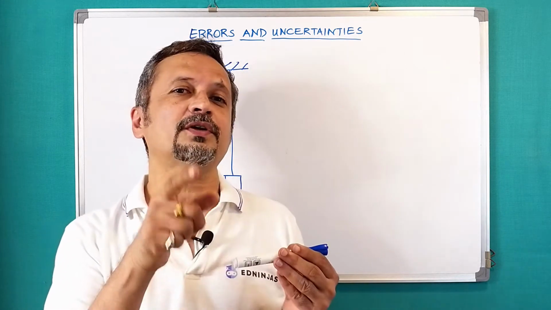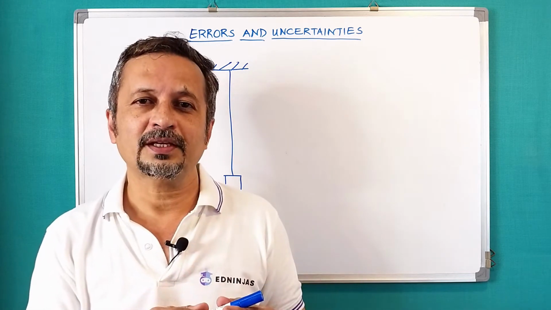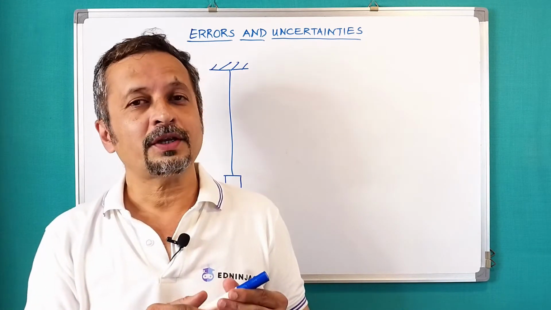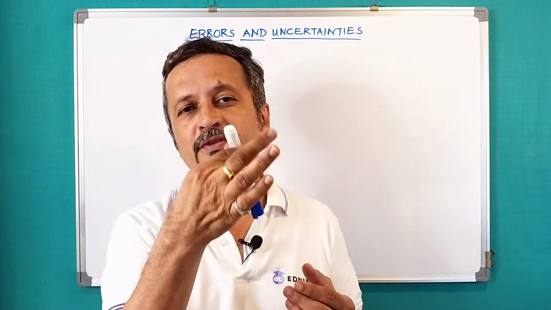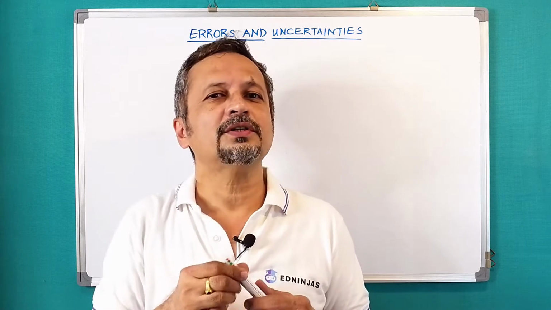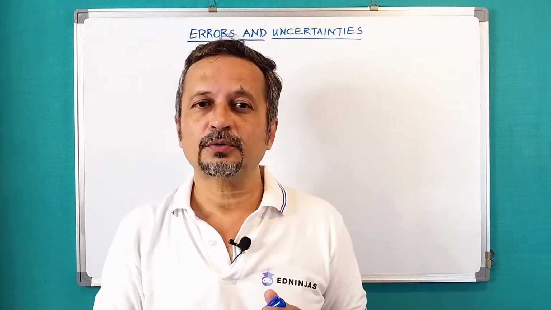The least count of vernier calipers is smaller than that of my foot scale, isn't it? Or for measuring the diameter of this marker, I may use a micrometer screw gauge. It has even smaller least count, correct?